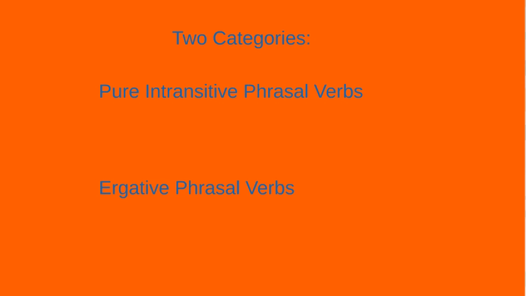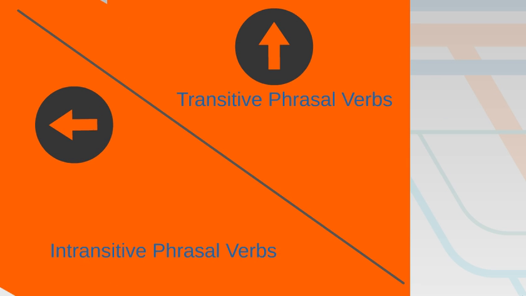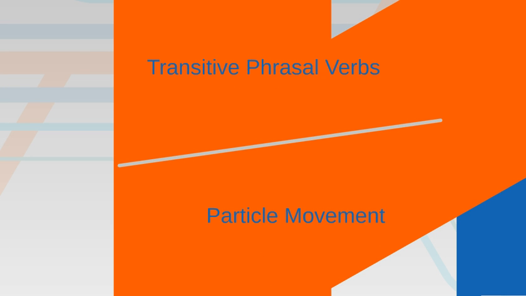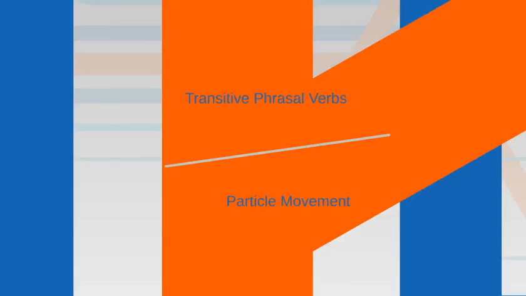Now we've looked at these two categories. We're going to now look at our transitive phrasal verbs. And in our transitive phrasal verbs, we're really going to talk about two things. We're going to talk about the categories of the transitive phrasal verbs and the concept of particle movement. So first we're going to start with the categories.